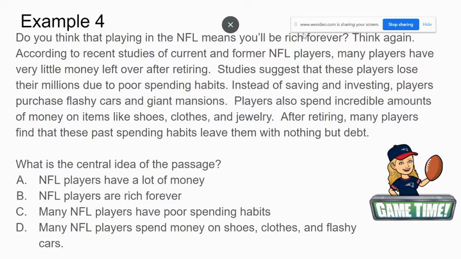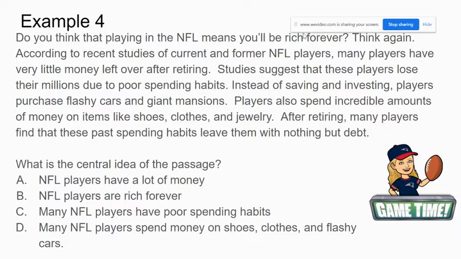Okay. All right. Do you think that playing in the NFL means you'll be rich forever? Think again. According to recent studies of current and former NFL players, many players have very little money left over after retiring. Studies suggest that these players lose their millions due to poor spending habits. Instead of saving and investing, players purchase flashy cars and giant mansions. Players also spend incredible amounts of money on items like shoes, clothes, and jewelry. After retiring, many players find that these past spending habits leave them with nothing but debt.